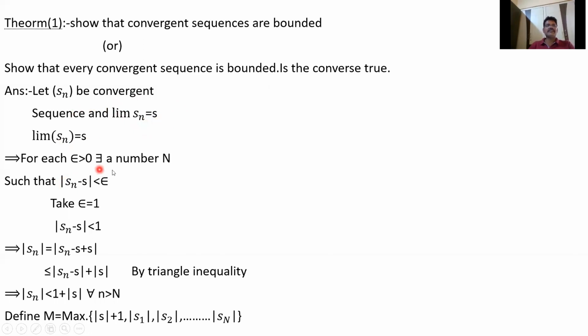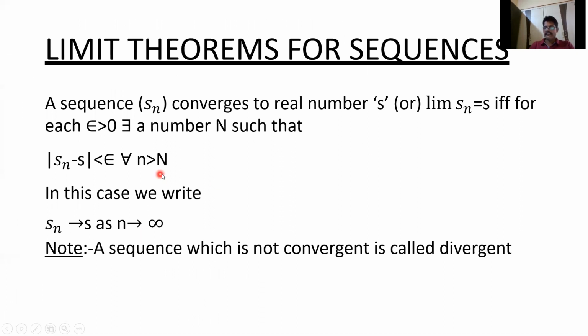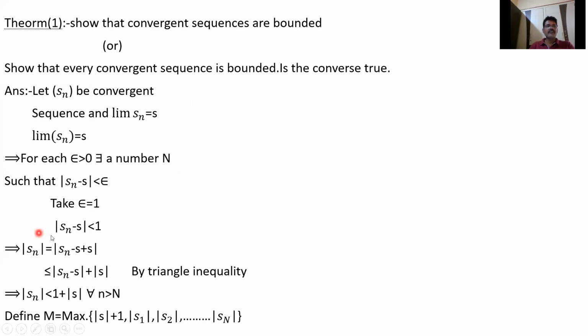For each epsilon greater than 0, there corresponds a number capital N such that mod S_n minus S is less than epsilon for all n greater than N. You have to write for all n greater than N. So take epsilon equal to 1. Then we get mod S_n minus S less than 1 for all n greater than N.